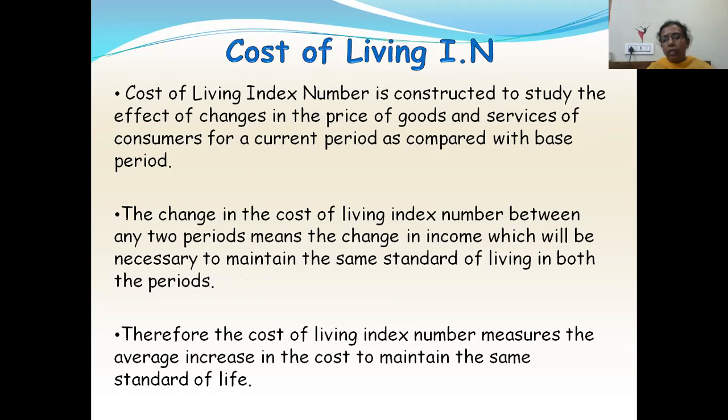Suppose the prices have changed from last year, 2019, to 2020. There is a lot of change in the prices. It means there will be a change in income also. It is necessary to make changes in the income so that consumers can maintain the same standard of living in both the periods.